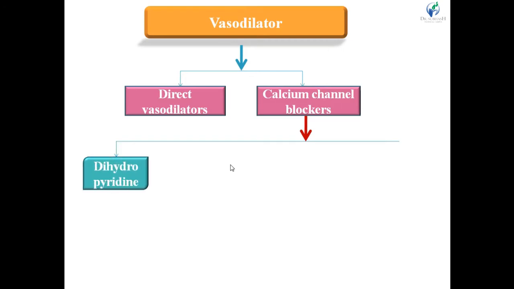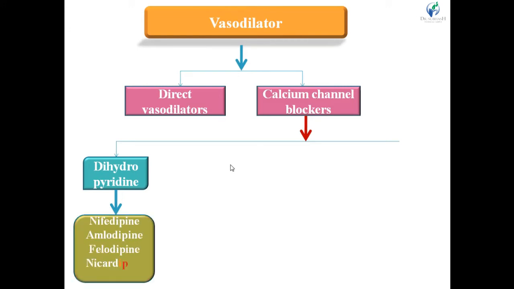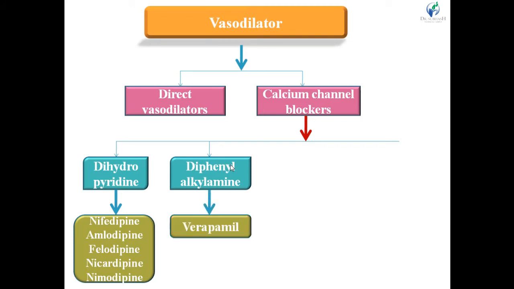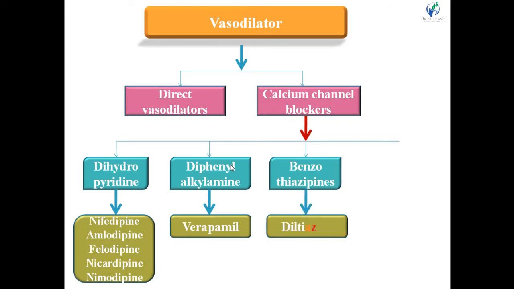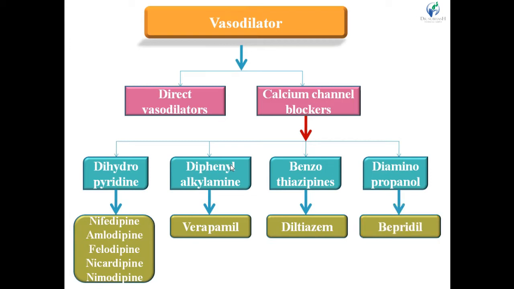First one is dihydropyridine. Examples are nifedipine, amlodipine, felodipine, nicardipine and nimodipine. Second one is diphenyl alkylamine. Example verapamil. Then benzothiazepine includes diltiazem, and fourth subclass of calcium channel blockers is diaminopropanol. It includes bepridil, right? So these are the vasodilators.